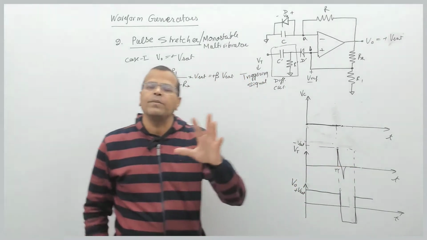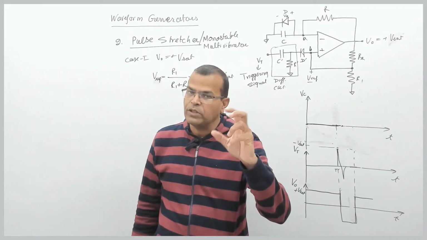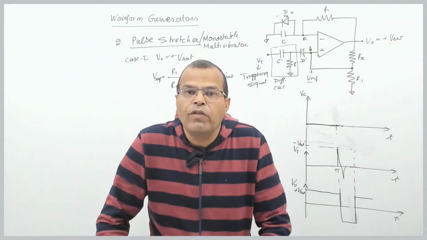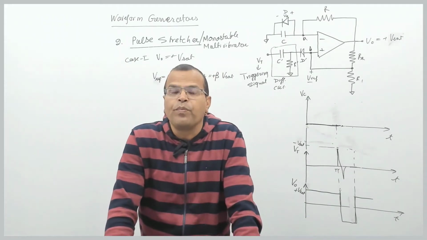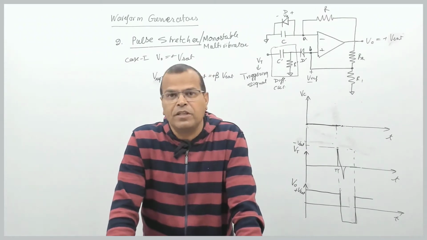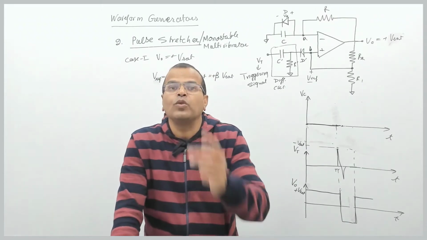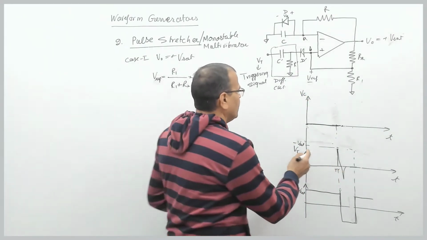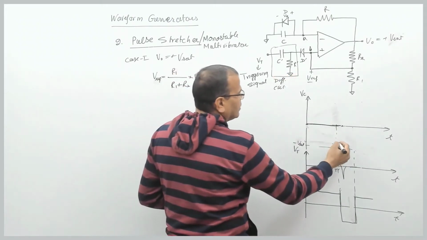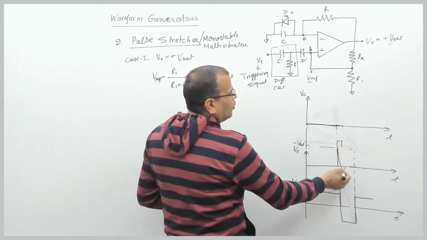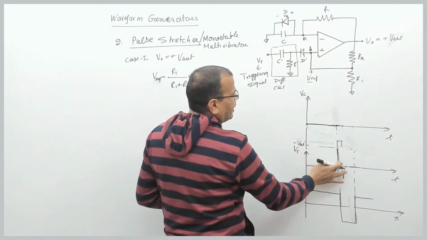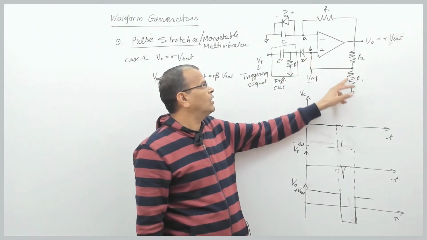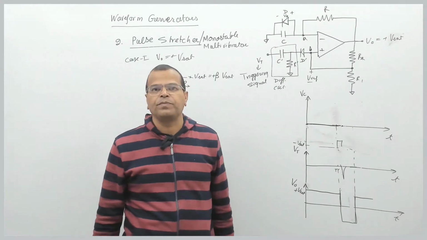You can see the differentiator circuit. When the input is a pulse, you will get two spikes, positive and negative. I repeat, when you give a pulse input to a differentiator circuit, the output of the circuit is two spikes, one at the positive edge, another at the negative edge. So the output of this differentiator circuit, when the input to the circuit is a pulse, is this, and we have a diode, so only the negative pulse will be going at this point. So the negative pulse will reduce the voltage across this below the diode voltage.